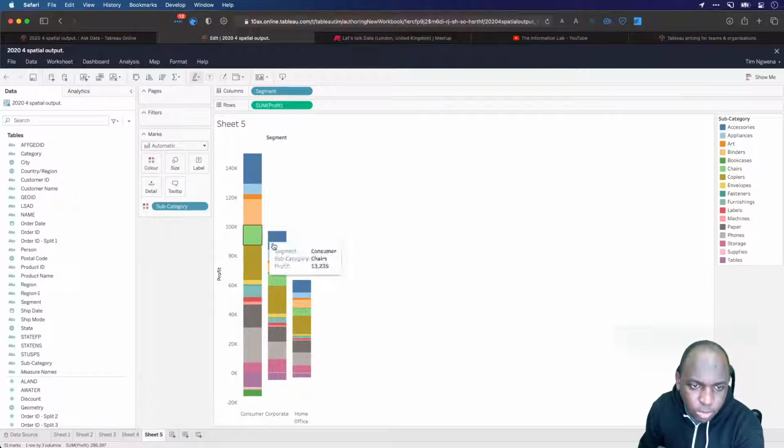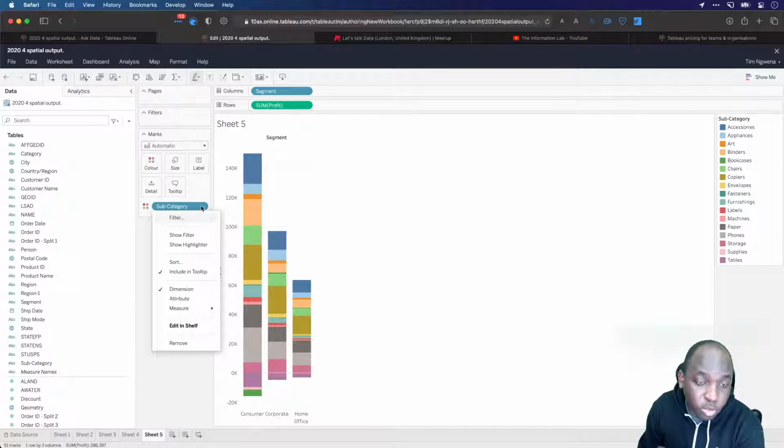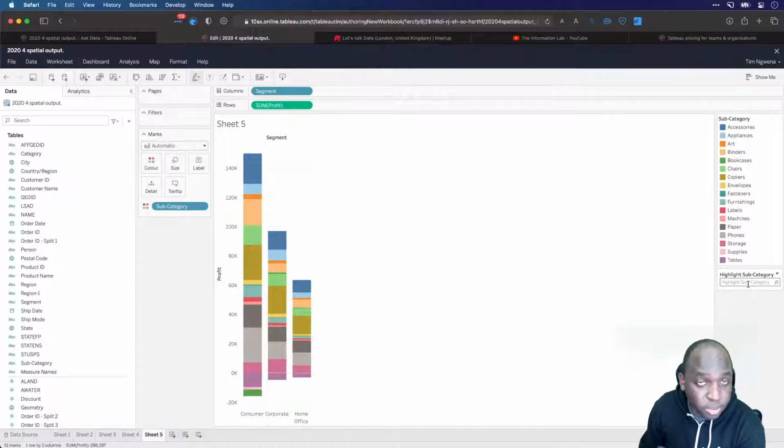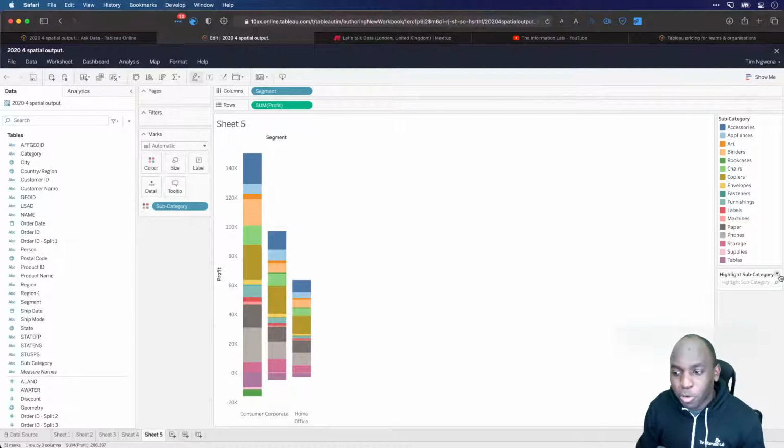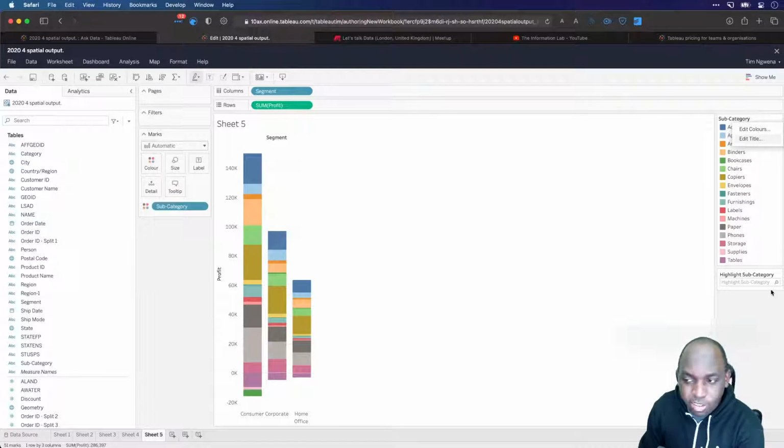It's not exactly a beautiful chart, but what I want to do is show you the ability that you can use here, which is over here on the right hand side. To enable a highlight action, you just need to right click on the actual pill. You show the highlighter and it appears at the very bottom. You can't move these around, unfortunately. You can on a dashboard, but you can't in the browser. So they appear where they appear, if that makes sense. If you don't want the label, you can't hide the label. You can in desktop, but you can't here.